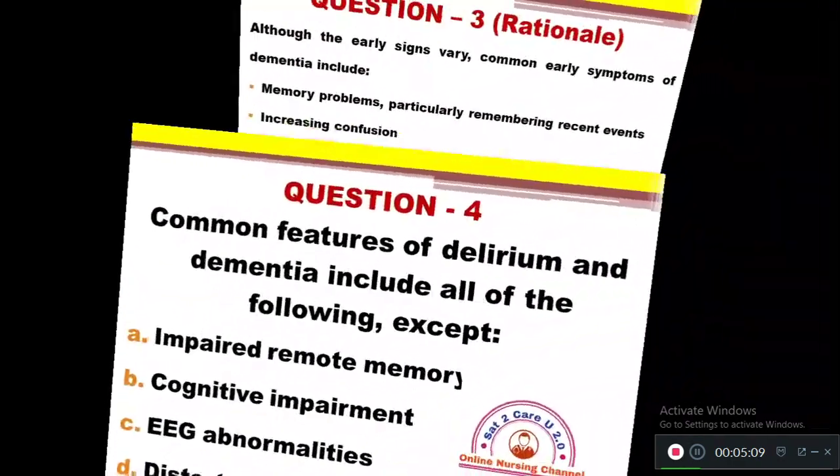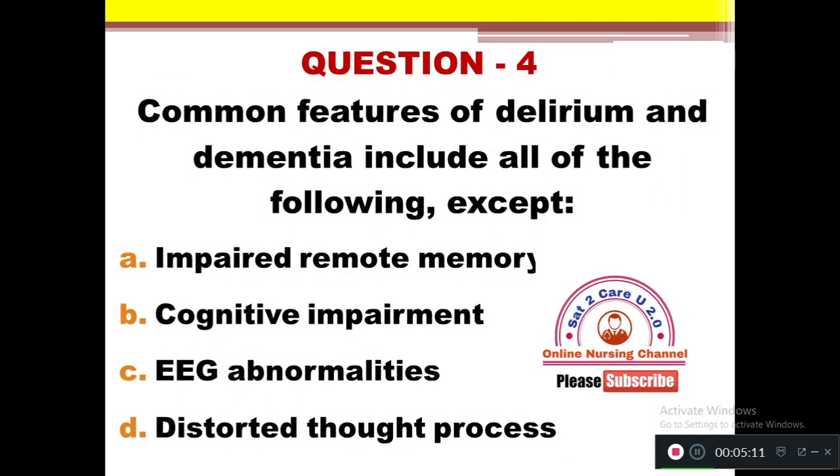Question number 4. Common features of delirium and dementia include all of the following except: option A, impaired remote memory, option B, cognitive impairment, option C, EEG abnormalities, option D, distorted thought process. Common features of delirium and dementia include all but one thing that is not common.